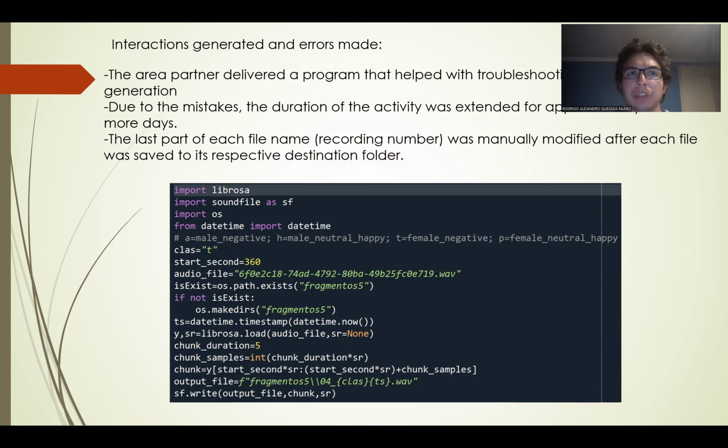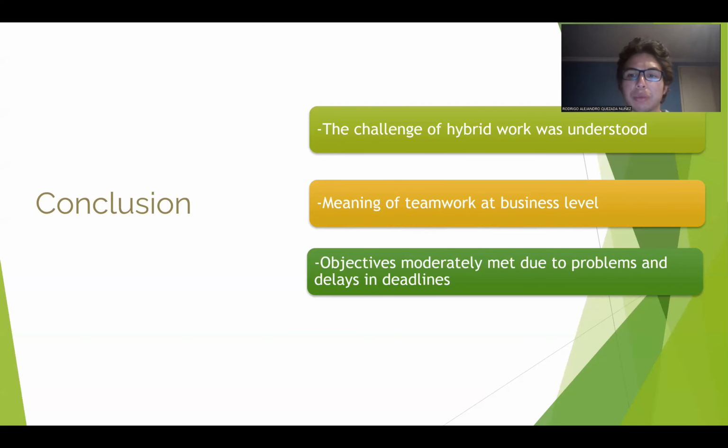Due to the errors made, the activity lasted approximately 1 more week, although this factor did not take away time for the others. Finally, the last part of the name of each file was added after its arrival in the destination folder for simplicity in the process, since finding an algorithm to process all the recordings at once would have generated major setbacks. Conclusion: the science of hardware was understood.